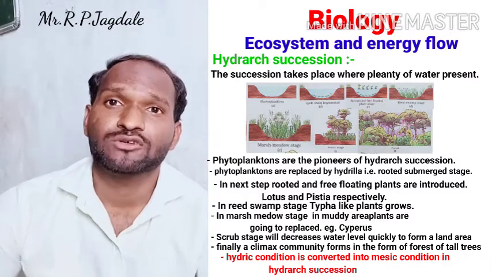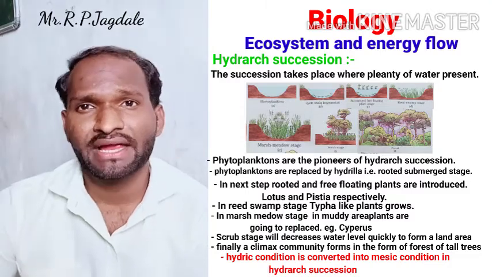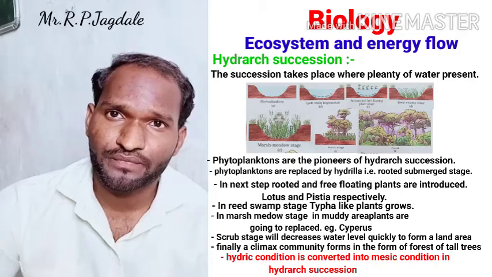So here we have seen both types of successions, hydrarch and xerarch succession.